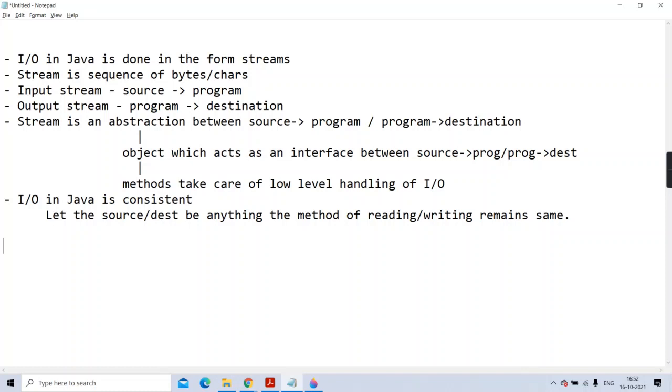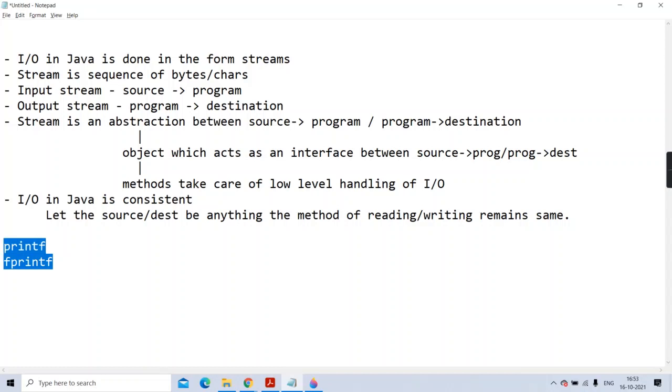If you have studied C, in C, for different sources and destinations, the methods were different. If you want to write data on the monitor, there is printf. But if you want to send it to a file, there is fprintf. If you want to send it to the standard error device, there is perror. So there are different functions for different destinations.